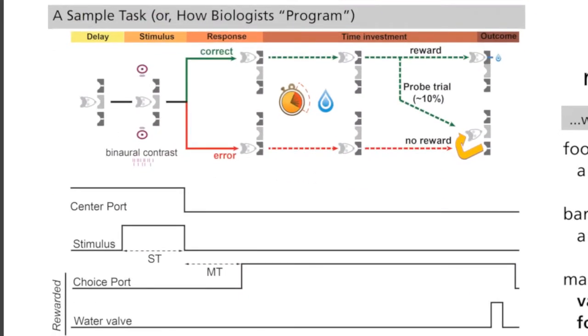Here's a typical task taken from one of his papers. He plays some odd sounds to the rats, which tells them whether to look for a reward in the left or the right port. Then he waits a little while before giving them the reward. The science is in how long the rats wait before giving up if they got it wrong.